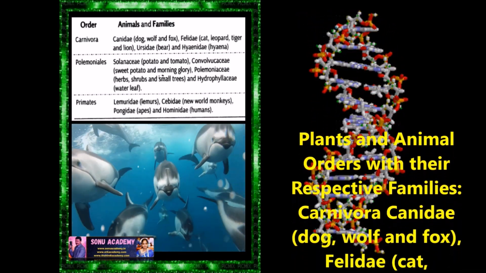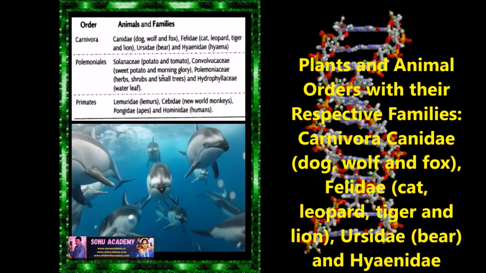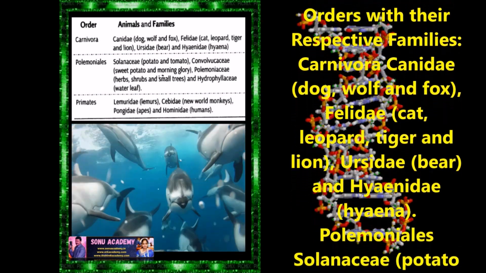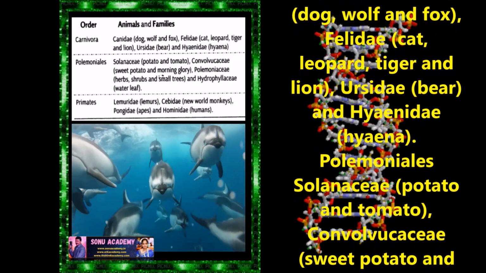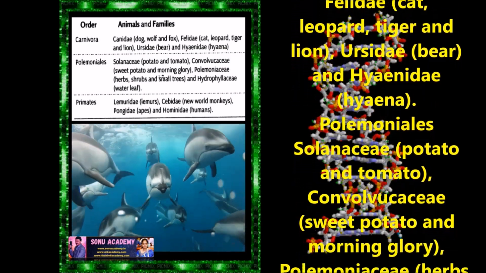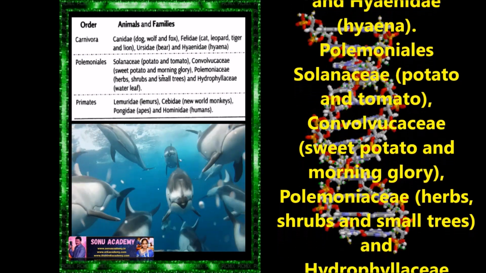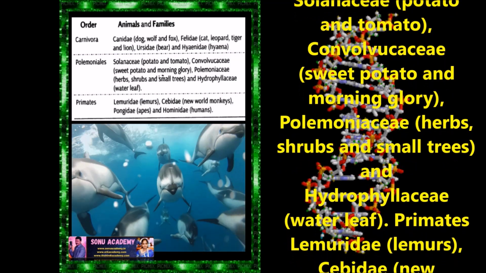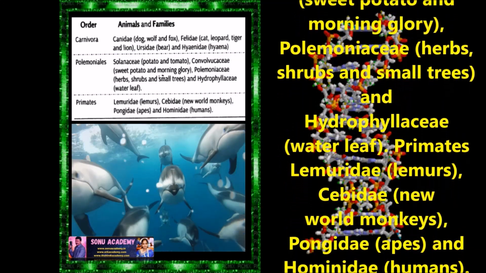Carnivora: Canidae, which includes dog, wolf, and fox; Felidae, cat, leopard, tiger, and lion; Ursidae, bear; and Hyenidae, hyena. Polymoniales: Solanaceae, like potato and tomato; Convolvulaceae, sweet potato and morning glory; Polemoniaceae, shrubs and small trees; and